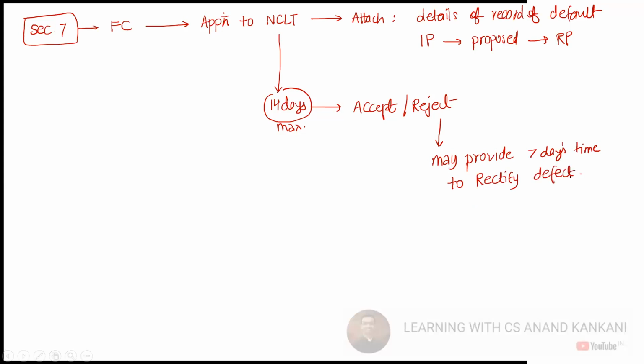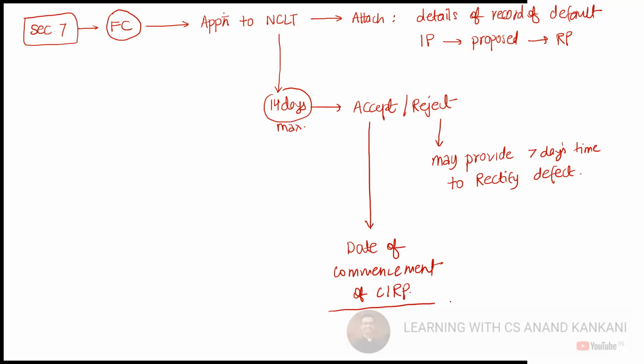So this is your section 7 for the financial creditor. As soon as the application is accepted, that becomes the date of admission of application, commencement of CIRP. Admission is done here.